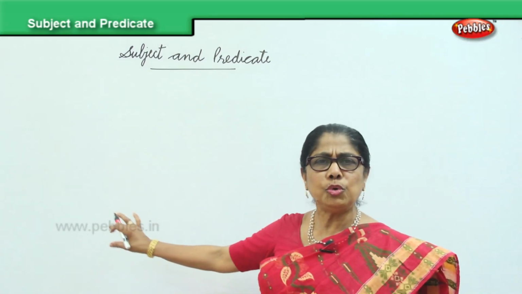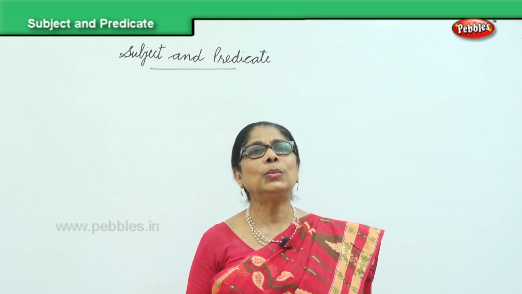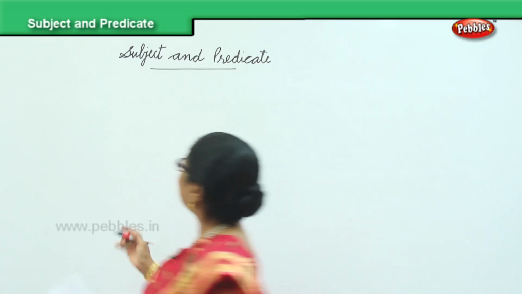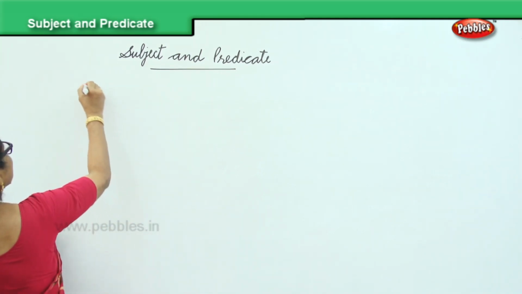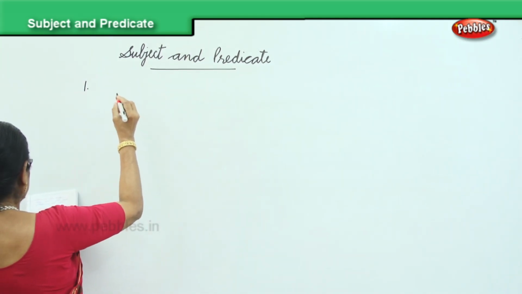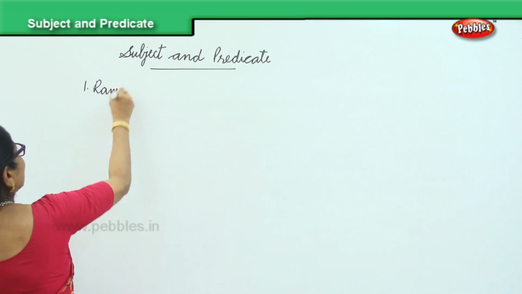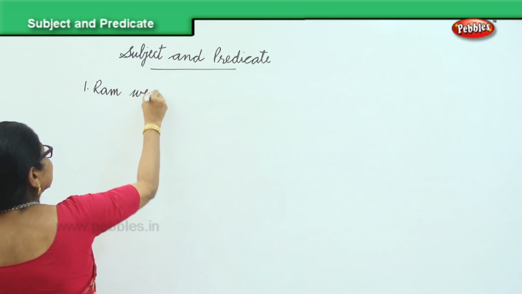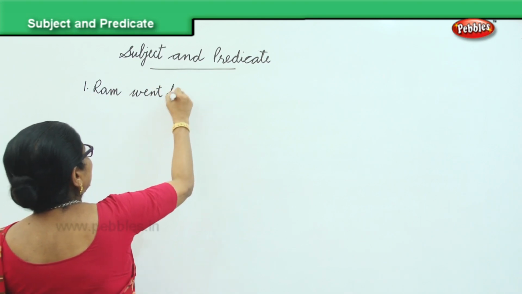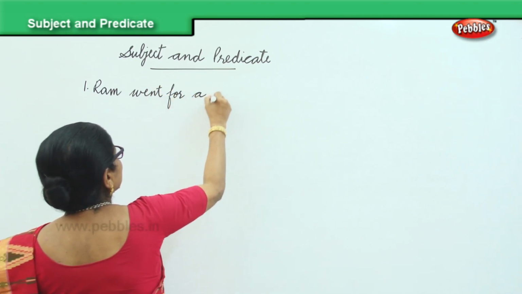I'll give you a few more sentences for you to pick the subject and look at which is the predicate. Okay? Ram went for a walk.